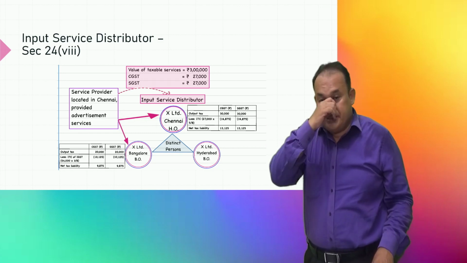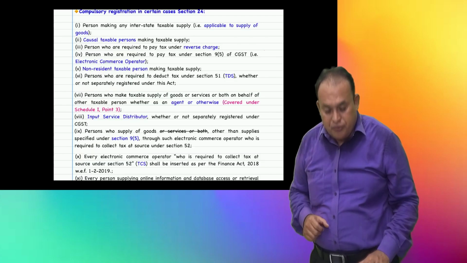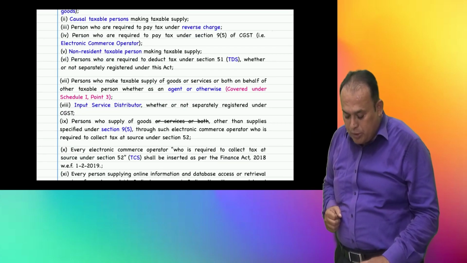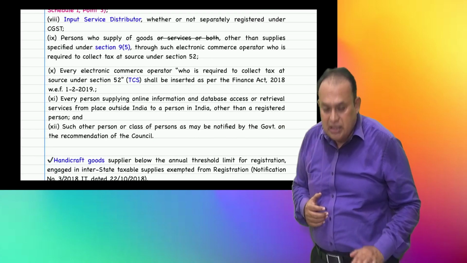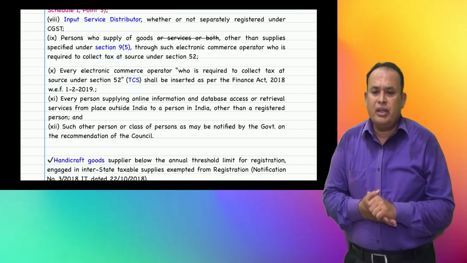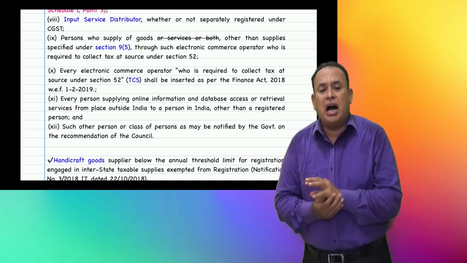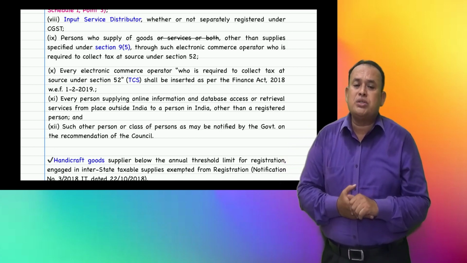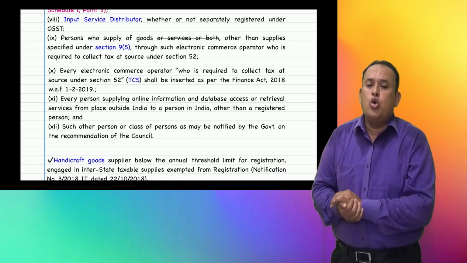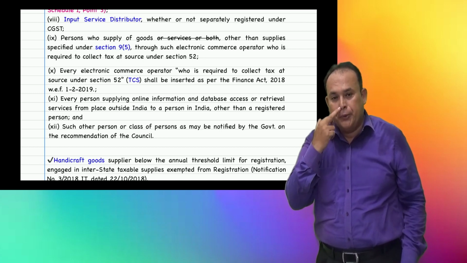Further, my dear friends, referring here, compulsory registration. Up to class 8 we referred, class 9 I am referring here. Persons who supply goods, other than supply specified under section 9(5), through such an e-commerce operator who is required to collect tax at source under section 52.